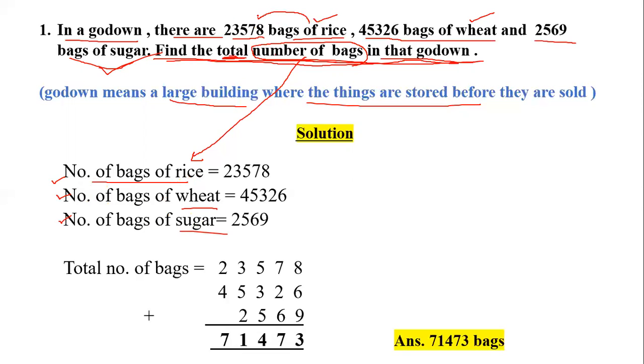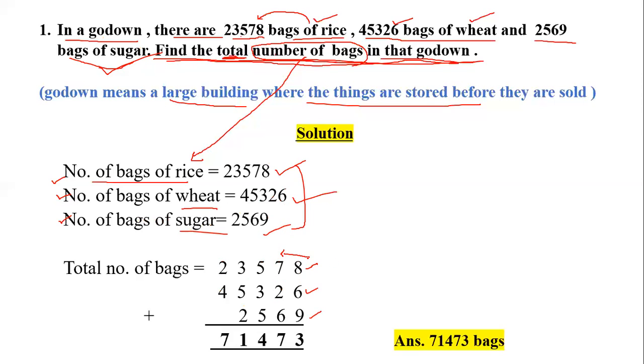So here the number of bags of rice is 23,578. We have written it in front of the number of bags of rice. So the number of bags of wheat are 45,326. So we have written the same number. And 2,569 bags of sugar. So here we have written the number of bags of sugar. Right, now we have to add these three numbers. So let's arrange these three numbers in a vertical column in this way, right? So that every digit will come below each other, right? And always start placing the numbers from right to left.